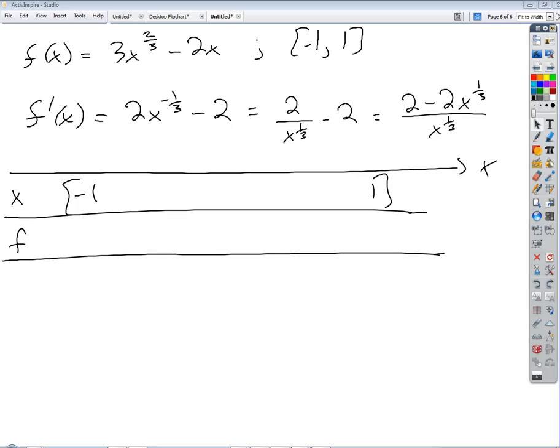When the denominator is 0, right? So, why is it so convenient that this is written as a fraction? So we can tell if it's undefined or not. Sure. All we have to do is focus on the numerator. If we want to find the critical numbers where the derivative is 0, we just take the top of the fraction and set it equal to 0.